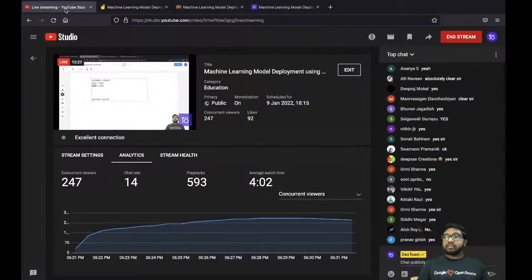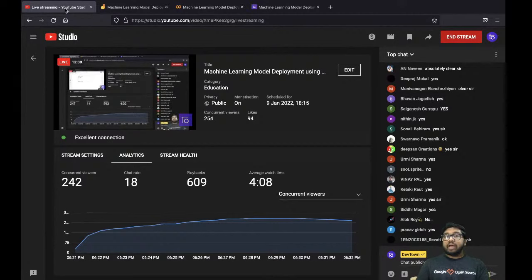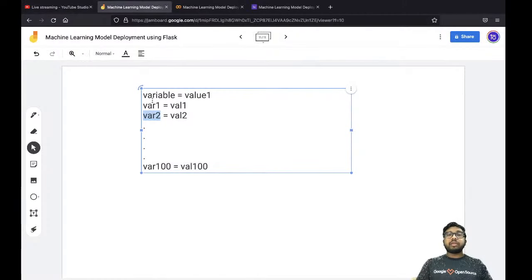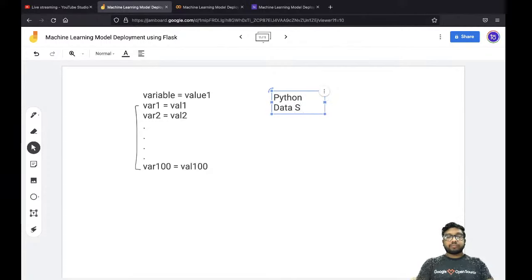Are you guys getting this? You are not interested in the variable. You're interested in the value. After writing thousands of lines of code, if I want to reuse the same value, how can I do that, right? We're not interested in the variable. So I can exempt all these variables, I only want the value, because all these variables are taking a lot of space. So to tackle this situation, we have Python data structures.